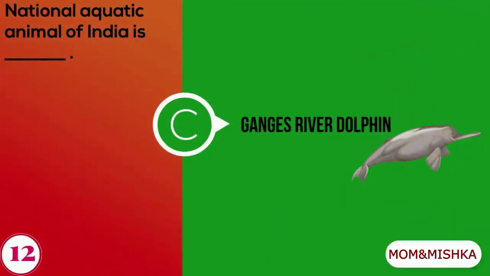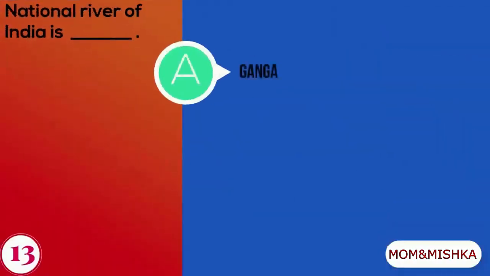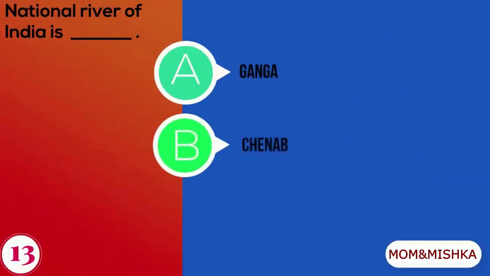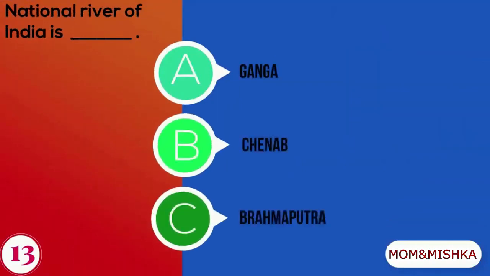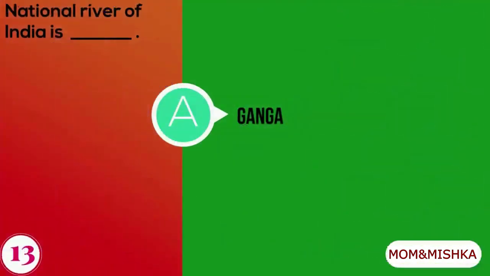National aquatic animal of India is Ganges river dolphin. National river of India is A. Ganga, B. Chenab, C. Brahmaputra. National river of India is Ganga.